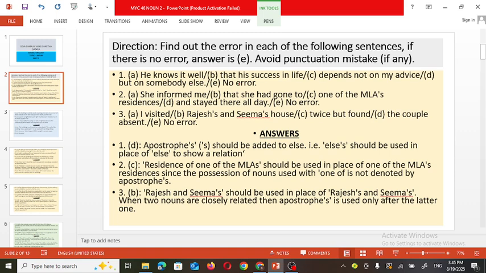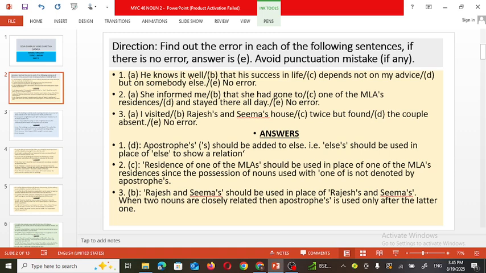Now, punctuation mark doesn't mean the apostrophe. That you must keep in your mind. So regarding the apostrophe, error can be there in the sentence. Now let's see the first example. He knew it well that his success in the life depends not on my advice but on somebody else.